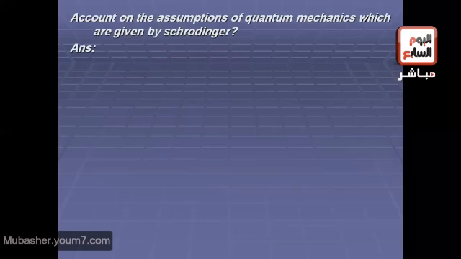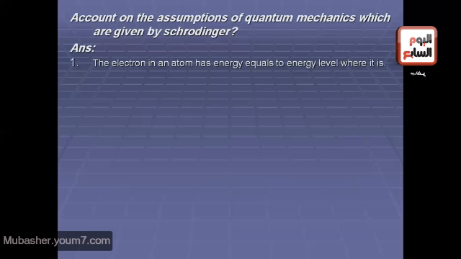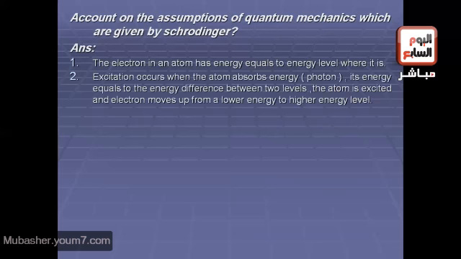Okay, another question. Account for the assumptions of quantum mechanics which were given by Schrödinger. We all know the assumptions of Schrödinger, which are: number 1, the electron in an atom has energy equal to the energy level where it is. Number 2, excitation occurs when the atom absorbs energy or a photon whose energy equals the energy difference between two levels. The atom is excited and the electron moves up from a lower energy level to a higher energy level.